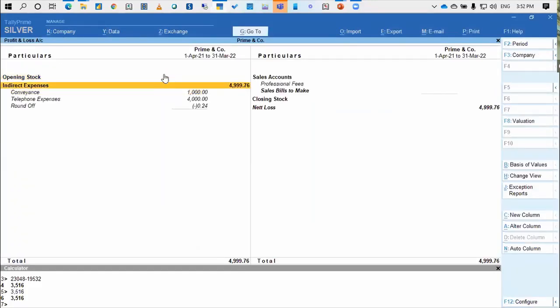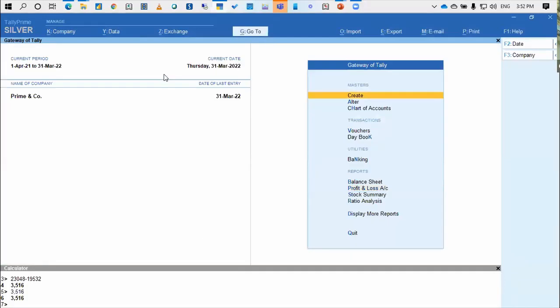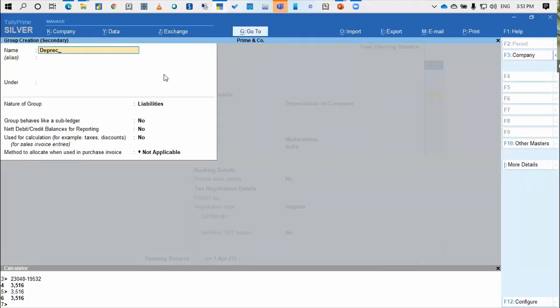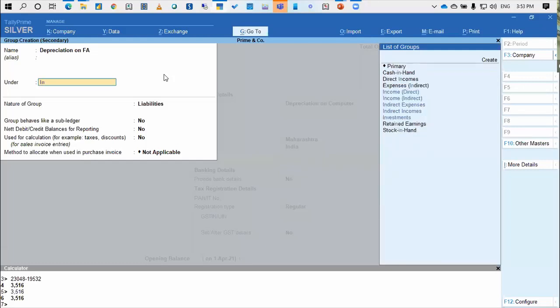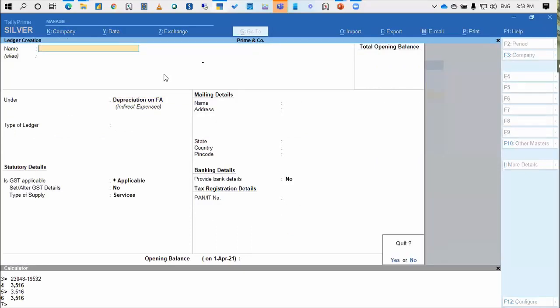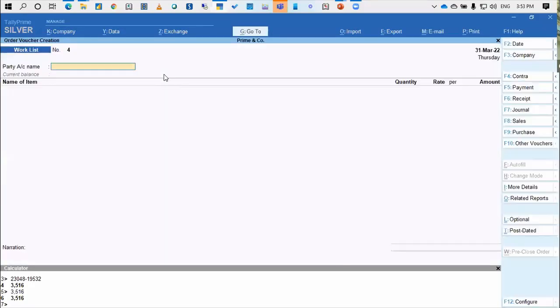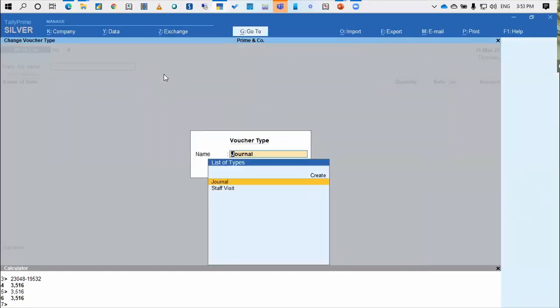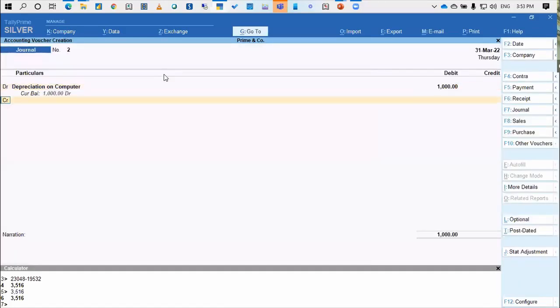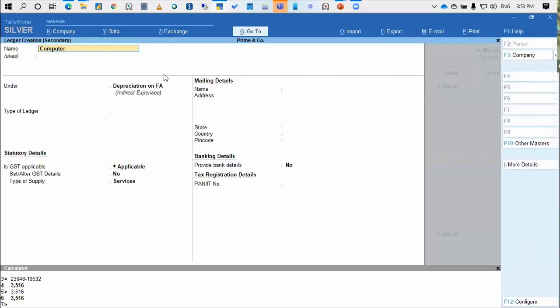There are two things we can do here. We can create the ledger called depreciation. Let's say I've created a ledger called depreciation on computer. I will further classify it as depreciation on fixed assets, which is my indirect expenses. And let me just pass one entry here. Don't mind, I don't have the computer right now, but I will still pass a depreciation onto it just to show you how this works. And I'm crediting the computer.